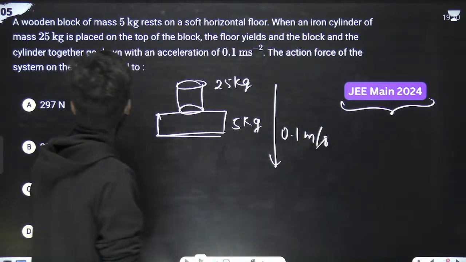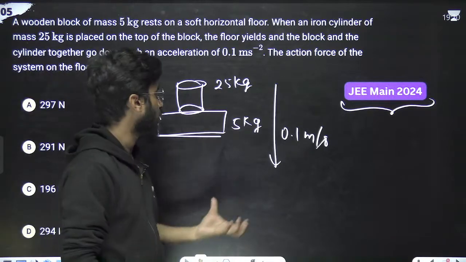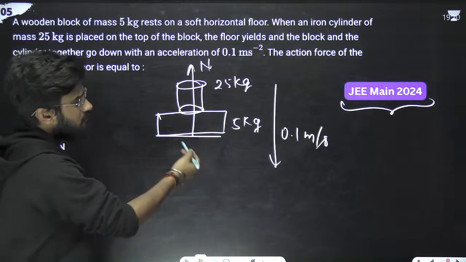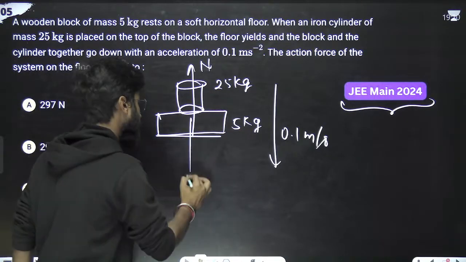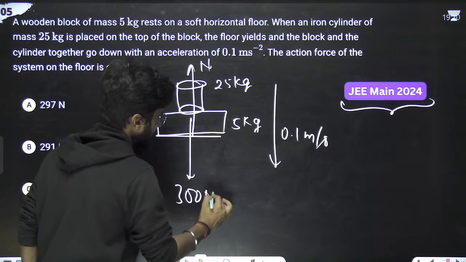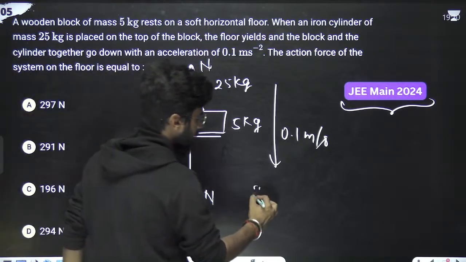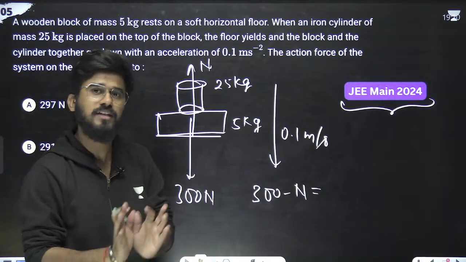The force exerted by the system on the floor is equal to the normal reaction which was applied like this. So what is the total force? 25 plus 5 is 30. 30 times 10 means 300 Newton is being applied in the downward direction. Upward is the normal. So 300 Newton minus normal is equal to what? Total force is equal to mass into acceleration.